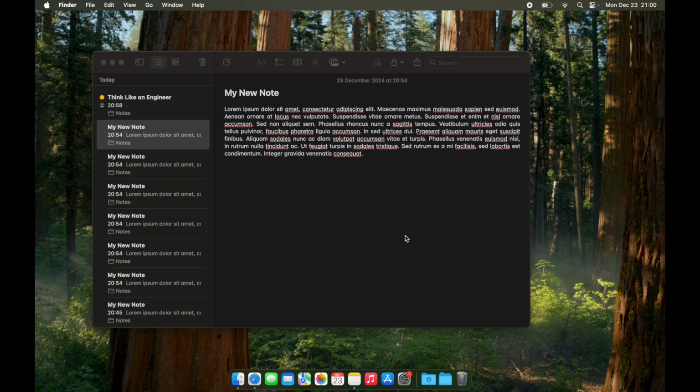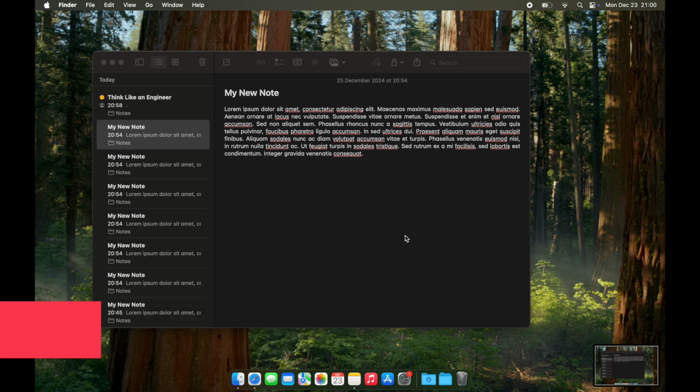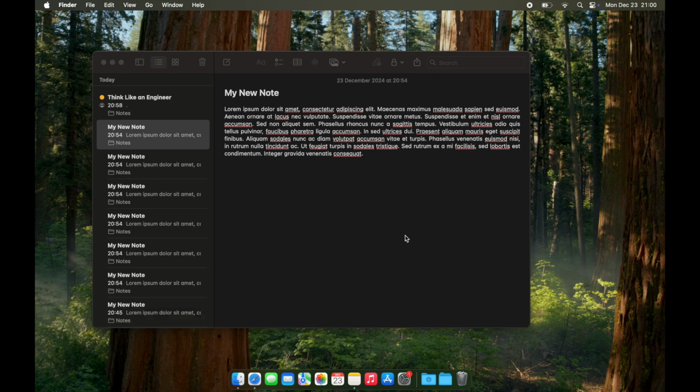To take a screenshot of your entire screen at once, use the Command-Shift-3 combination. It will instantly capture your entire screen. The screenshot will be saved to your desktop by default.